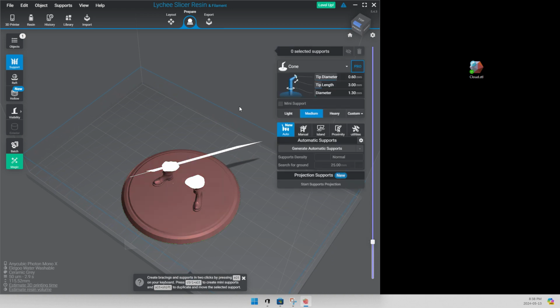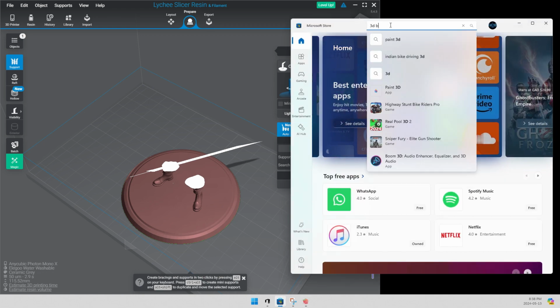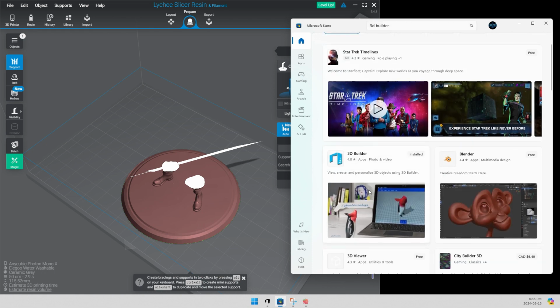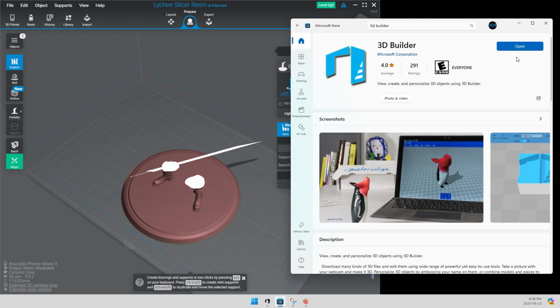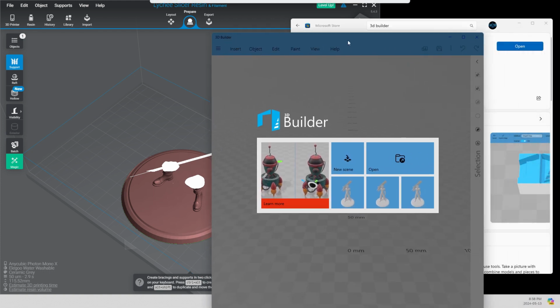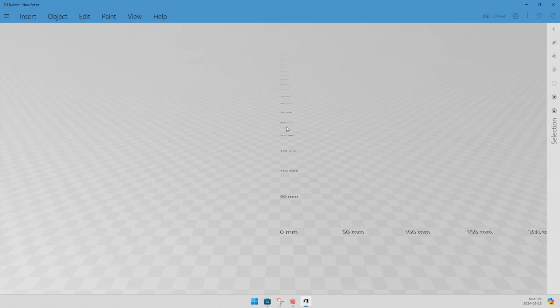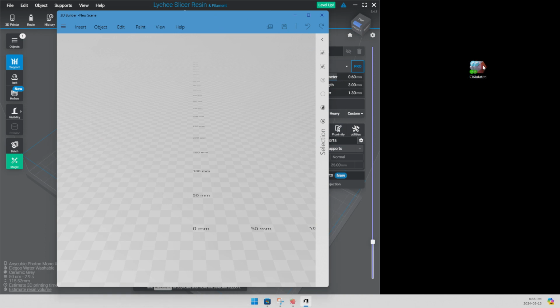So what you should do is open up the Windows Store, search for 3D Builder. It's this one right here. You'll probably have get or install. 3D Builder and then open it up. Then click on New Scene. Drag in your 3D model.